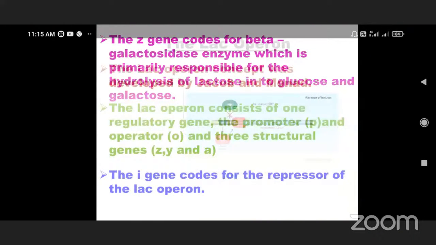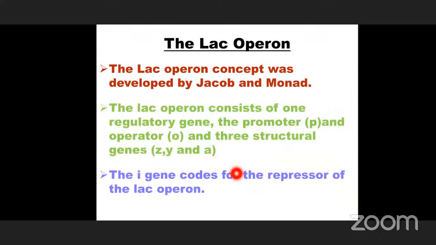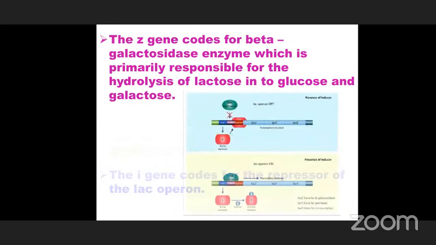So these are the parts or regions present on the lac operon: the regulatory gene, promoter gene, operator region, structural genes Z, Y, A, and the I gene that codes for the repressor of the lac operon. There are three structural genes: Z, Y, A. The first structural gene Z codes for an enzyme beta galactosidase. This enzyme is responsible for the hydrolysis of lactose into glucose and galactose.